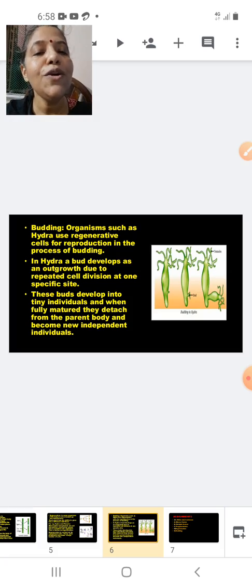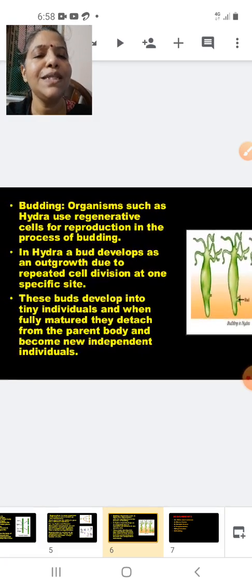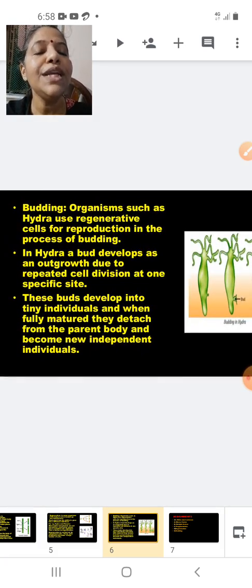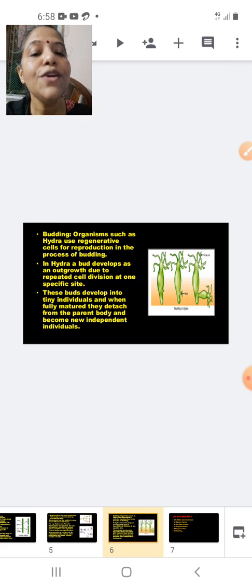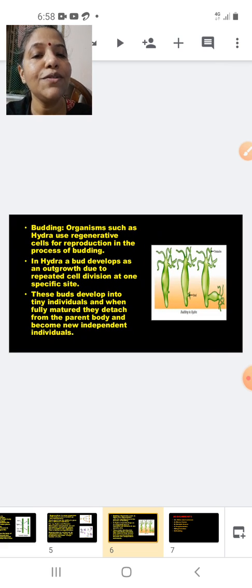For budding also, as I said, organisms such as Hydra use regenerative cells, which have the ability to grow, for reproduction in the process of budding. So we have completed the different types of asexual mode of reproduction today.